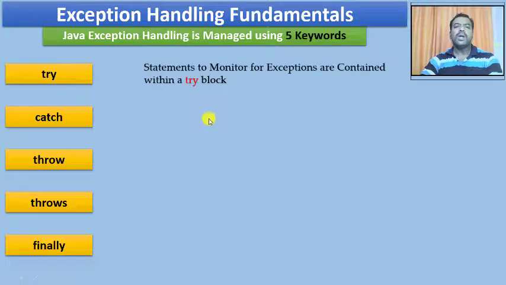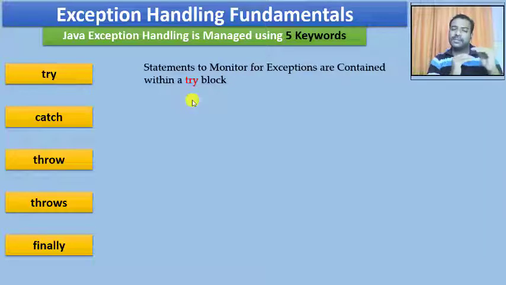Now the statements to be monitored for exceptions are contained within a try block. Hence I am going to use the try keyword. For example, I'm going to have a division operation. This is the division statement which should be monitored, whether it is going to divide by 0 or not.